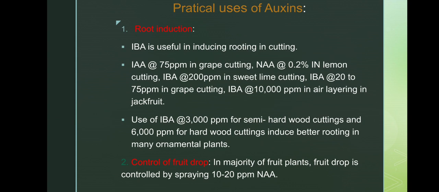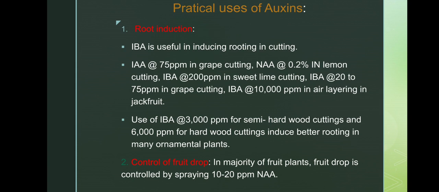NAA at 0.2%, not 0.2 ppm, 0.2% in lemon cutting. IAA at 75 ppm in grape cutting. Both IBA and IAA, you mention 75 ppm. Use of IBA at 3000 ppm for semi-hard wood cuttings and 6000 ppm for hardwood cuttings induces better rooting in many ornamental plants. Okay, 3000 ppm for semi-hardwood, 6000 ppm for hardwood cutting.